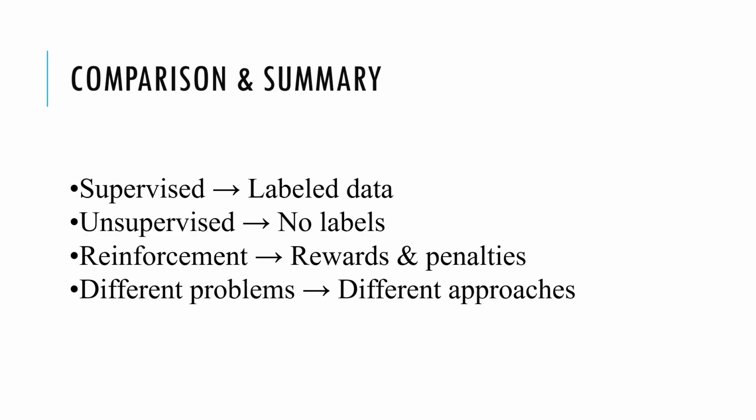So the key difference is that supervised learning learns from known answers, unsupervised learning discovers patterns on its own, and reinforcement learning learns from feedback. In real world applications, we choose the type of machine learning based on the problem we are trying to solve. In the next video, we will start diving deeper into supervised learning, beginning with regression and classification. So let's continue and build your understanding step by step.